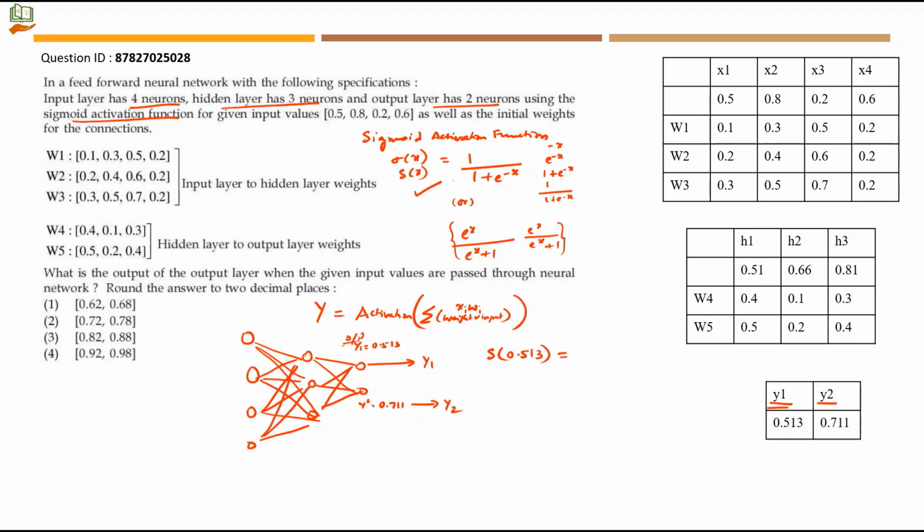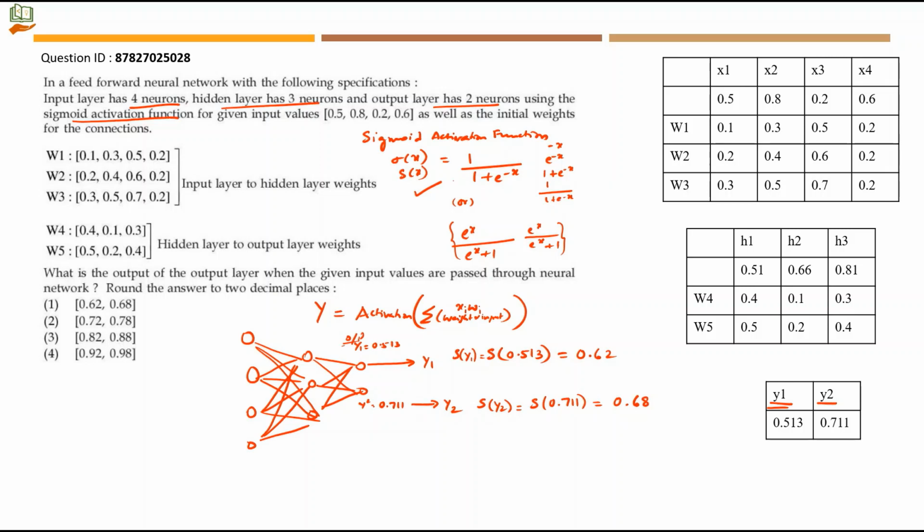The value will be equating to 0.62. So this is S of y1. Then S of y2 is equal to 0.711. This value will be equating to 0.678, something like that. So we can approximately use 0.68.